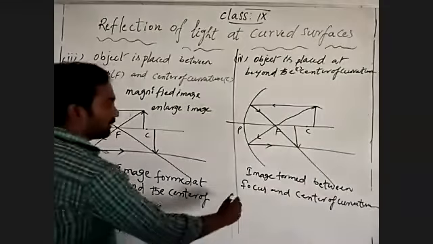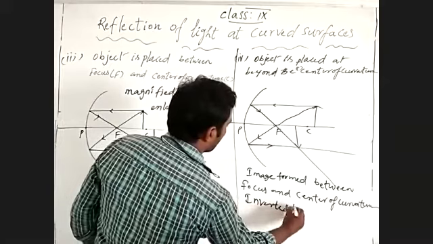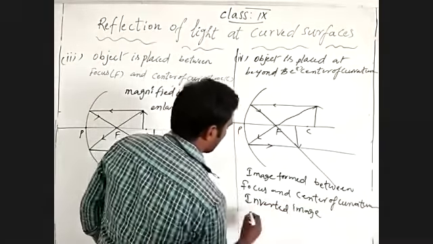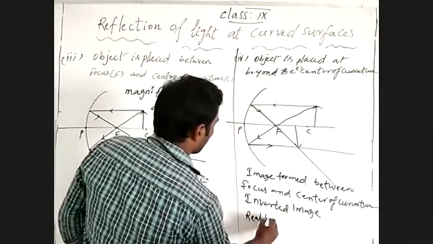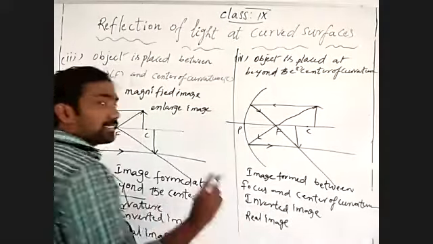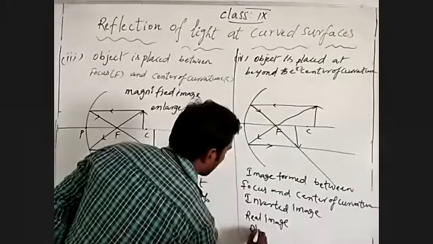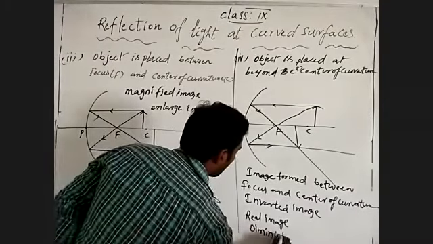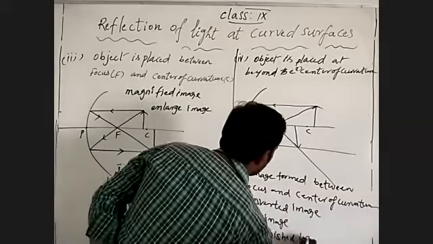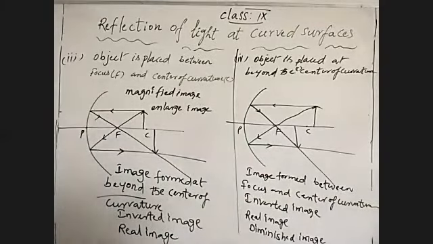Same as inverted image, and also real image. And now the size is decreased. Decreased size means diminished image. I will ask afterwards what the characters of the image are. Diminished means small image. Small image.